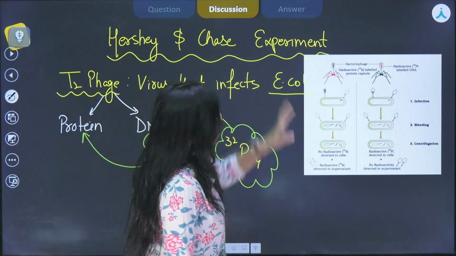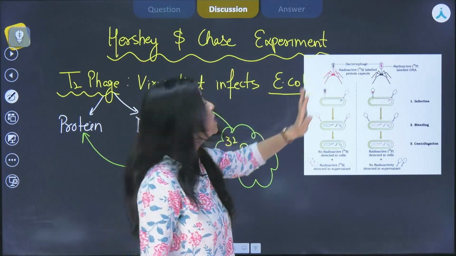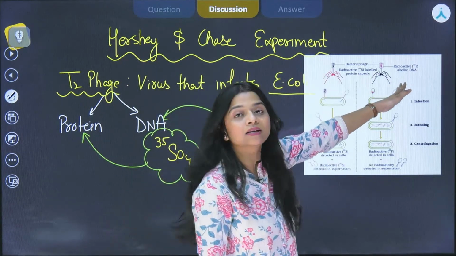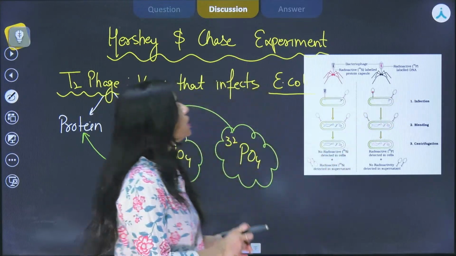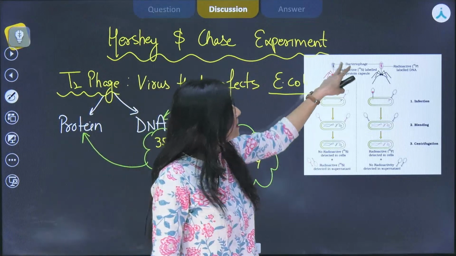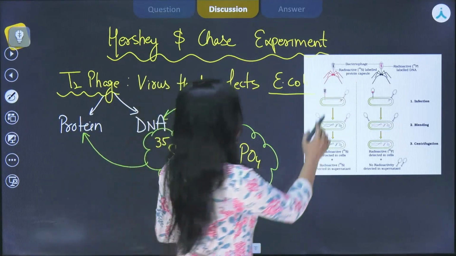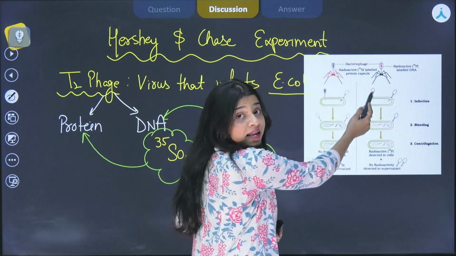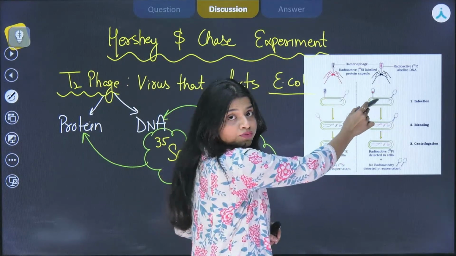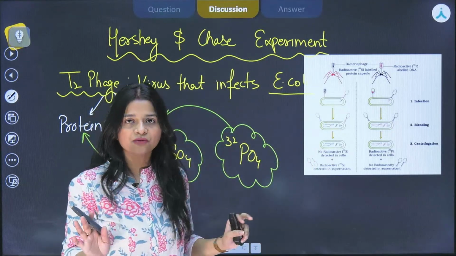So over here we have the first situation, that is radioactive sulfur, and over here we have radioactive phosphorus, okay. In this diagram you can see that the red color indicates the radioactive part, right? So in this case, red is DNA, that is radioactive phosphorus, and over here the protein is red in color, that is radioactive sulfur, okay.